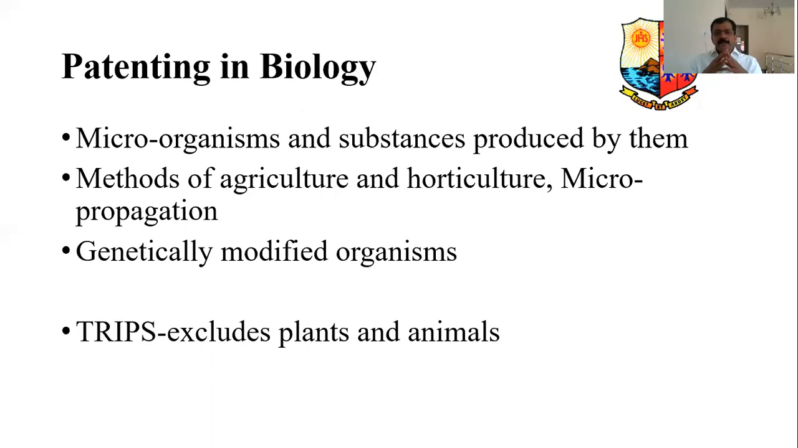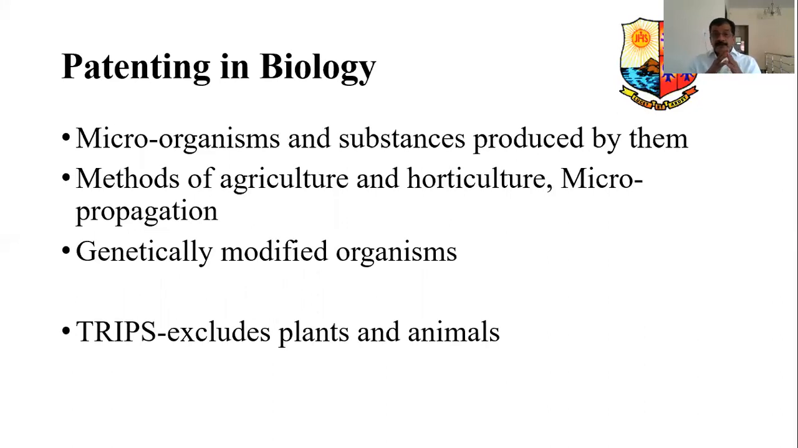Similarly, methods of agriculture, horticulture, micropropagation. Say you come across various kinds of new technology adopted in the agricultural field, horticulture field, and micropropagation, farmers' aspects. All these things have to be protected. People have agreed now to protect. Say micro irrigation you have, drip system you have, sprinkler systems you have. This has to be protected for the benefit of humankind.